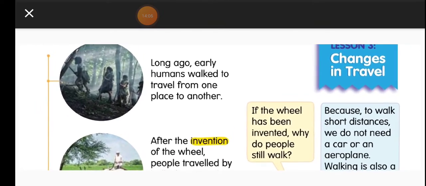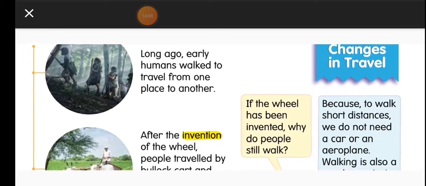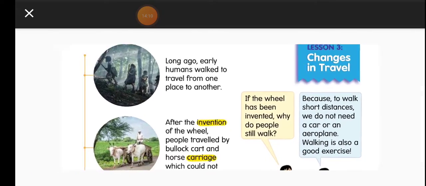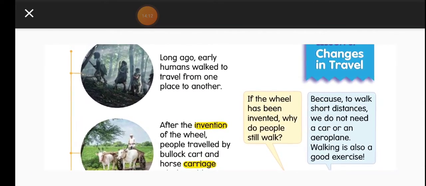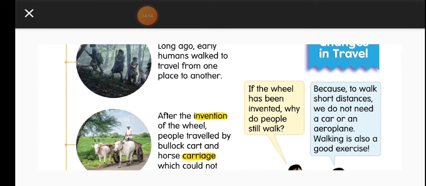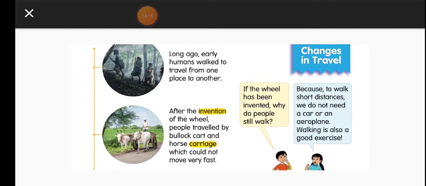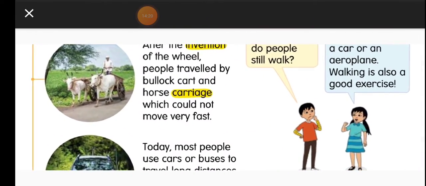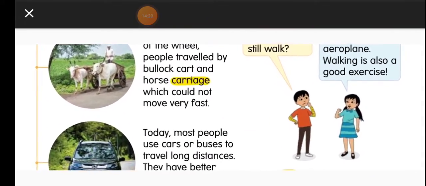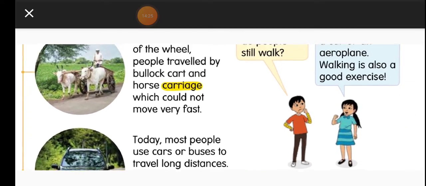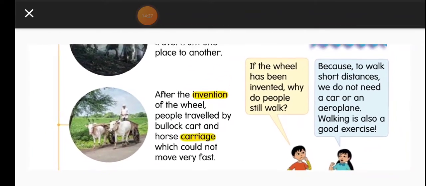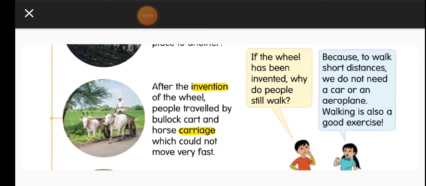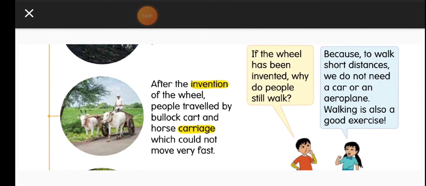Long ago, early humans walked to travel from one place to another. You can see in the picture how they are traveling. After the invention of the wheel, people traveled by bullock cart and horse carriage, which could not move very fast. So, if the wheel has been invented, why do people still walk?